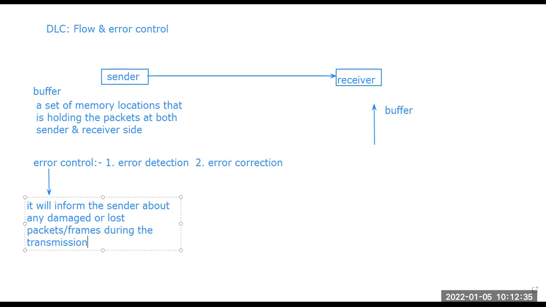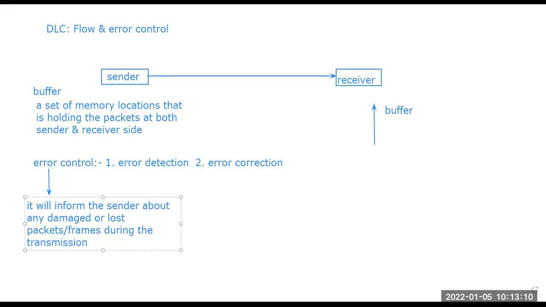So this error control at the data link layer is normally implemented by two methods: if a frame is corrupted, then it will be discarded, and the corrupted frame will need to be sent again. So what is the process? There is one damage scenario and one loss scenario.